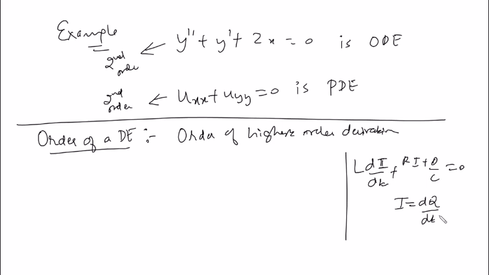So if I replace i with dq by dt here, this will become a second order equation. So in this way, order is also not an absolute thing, right? It's relative to your underlying dependent variable. If you're writing the same equation for the change of current, it's first order. But if you're writing it for the change of charge, that becomes second order. The equation remains the same. It's just the equivalent version of it.